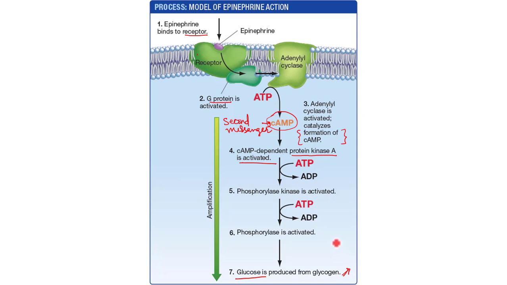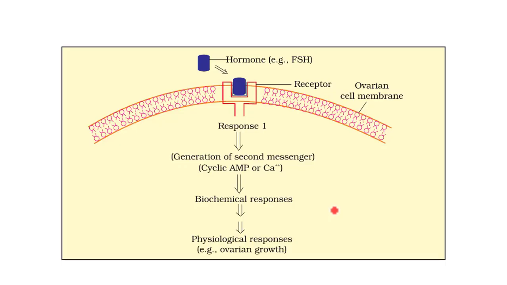So you see, we call epinephrine and norepinephrine fight or flight hormones or stress hormones. So in a stress condition, there will be requirement of more and more energy, and so glucose is produced from glycogen. So in the book we have given another example of FSH. FSH is follicle stimulating hormone. It acts upon the ovaries and stimulates formation of ovarian follicles.